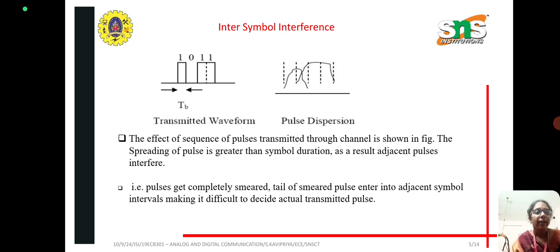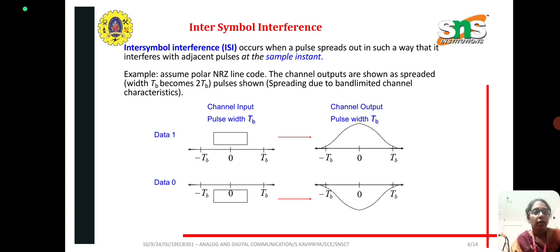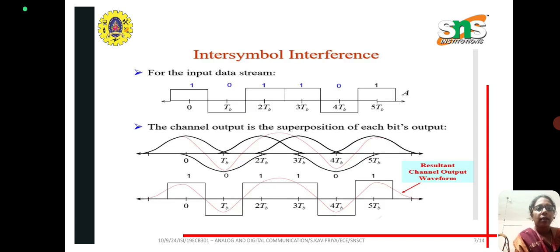And this is a diagram which indicates the transmitted waveform and also the pulse dispersion. Pulse dispersion results in ISI. Intersymbol interference occurs when pulses spread out in such a way that they interfere with the adjacent pulses at the sample instant.